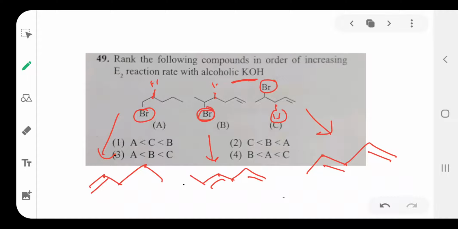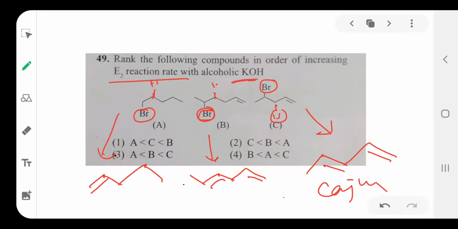So among these three, which one is more stable? In that compound the E2 reaction rate is much higher. Here you see this is a conjugated diene. It is more stable.